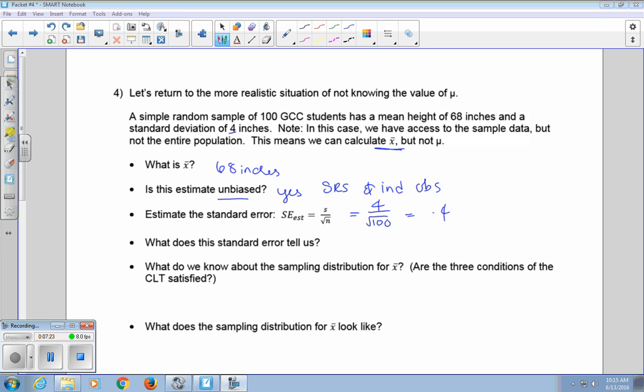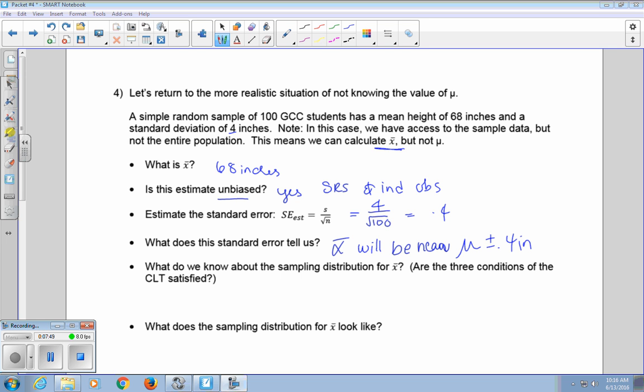So 4 over the square root of 100 comes out to be 0.4. What does the standard error tell us? That X bar will be near mu, plus or minus 0.4 inches.